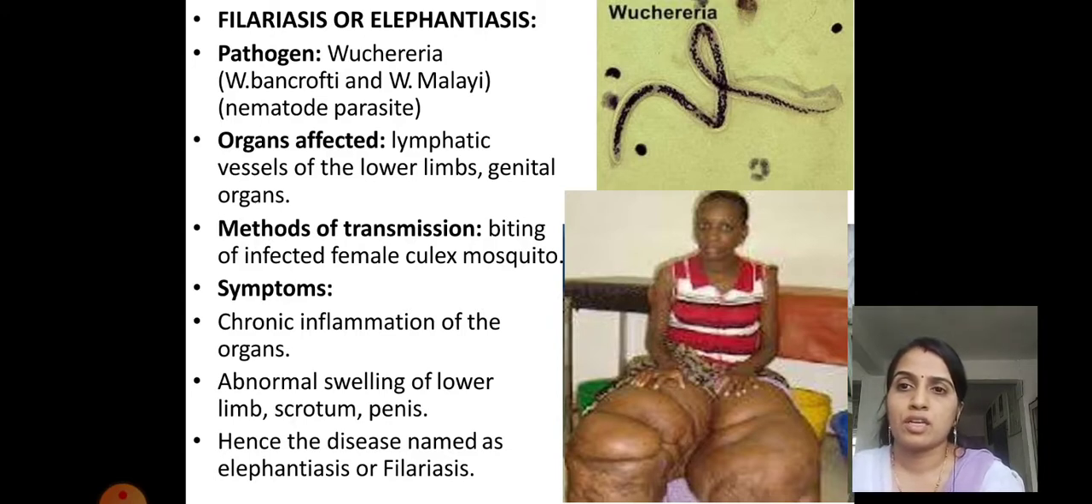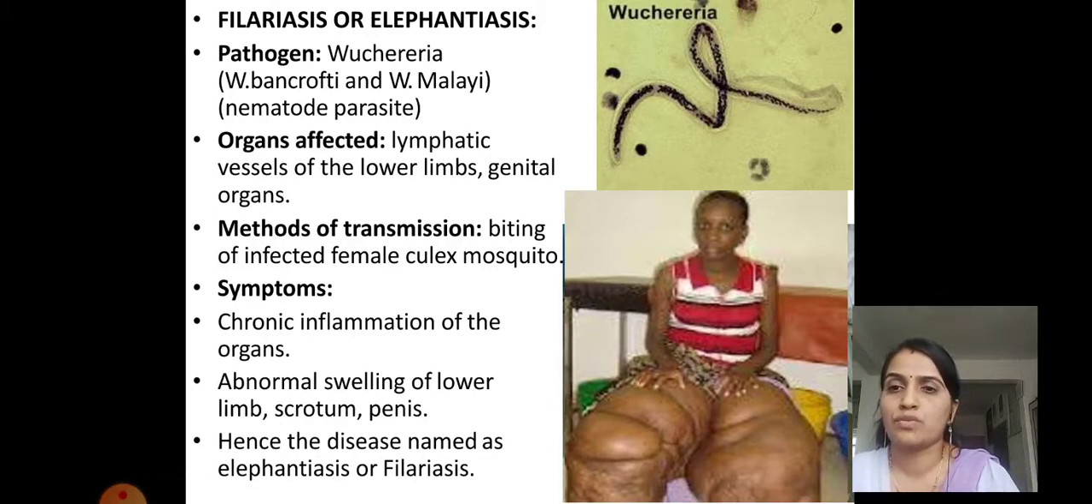Method of transmission: biting of an infected female Culex mosquito. This female Culex mosquito is the carrier responsible for transmission of the pathogen causing filariasis from an infected person to a healthy person. The symptoms are chronic inflammation of the organs, meaning severe inflammation. The burning sensation is called inflammation. You can sense a lot of burning, and the particular organ will start showing a lot of pain.